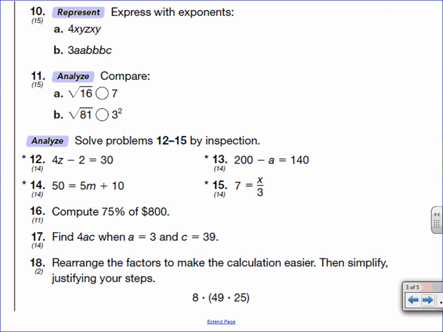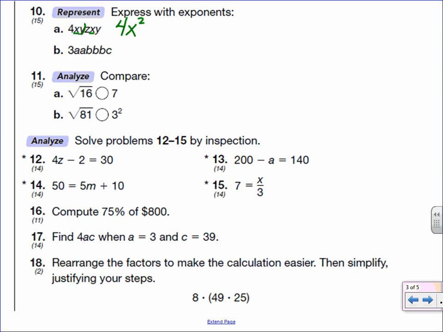In number 10, we want to express with exponents. So we go through and we find repeats of the same number or variable being multiplied together. So I see 2 x's. I only see 1 4, so I'm going to say 4, and then 2 x's means x squared, because they're being multiplied. X times x is x squared.